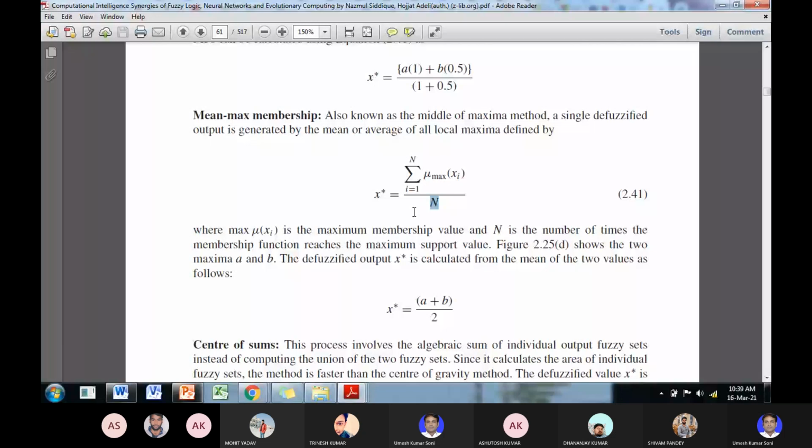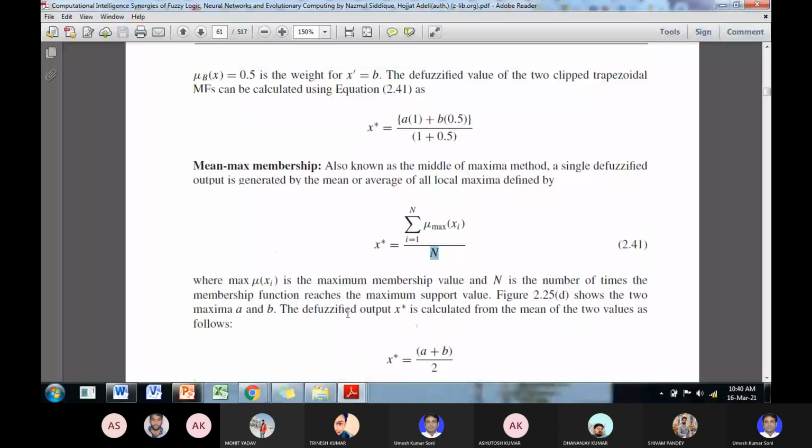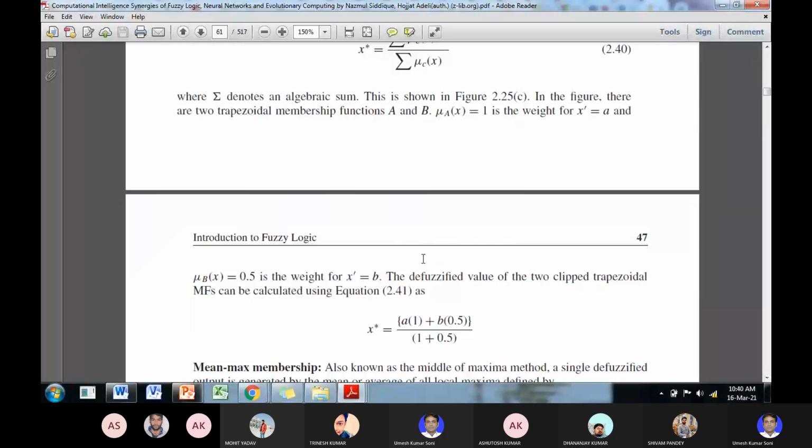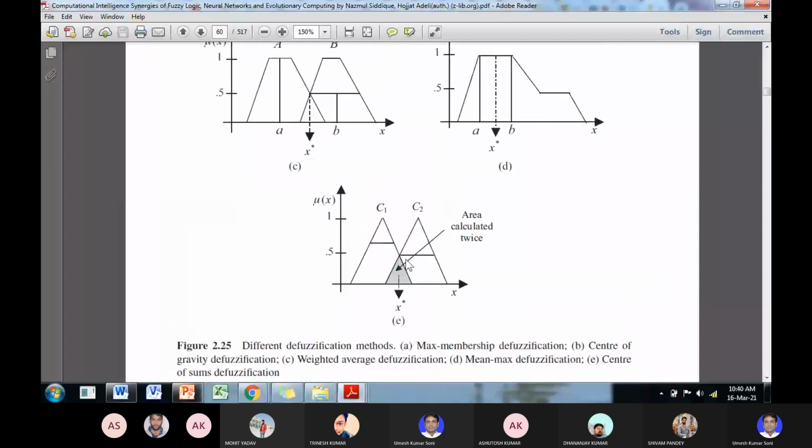So you can see two maxima are A and B. So using the average of this value, you have the maxima A and B. Then what is the membership grade?